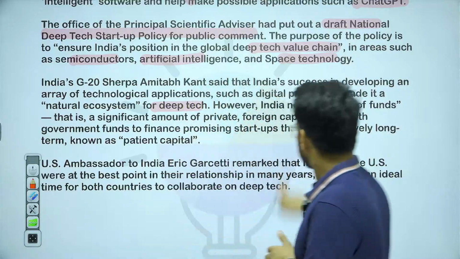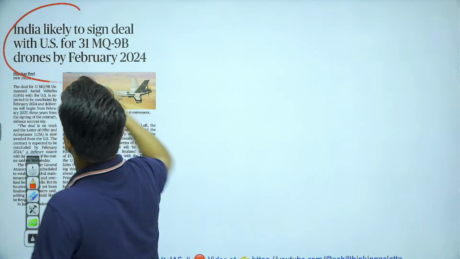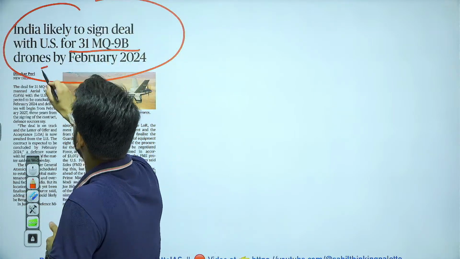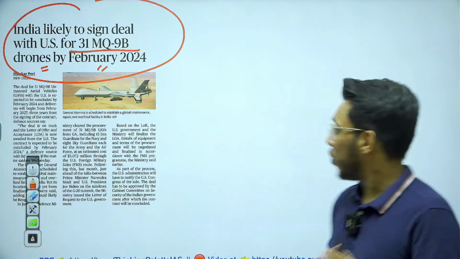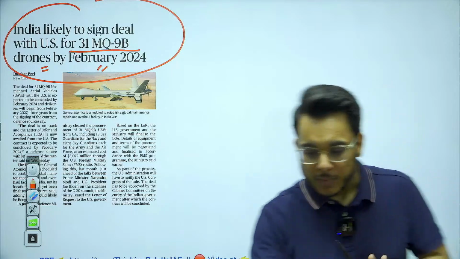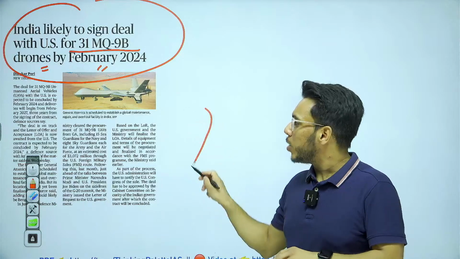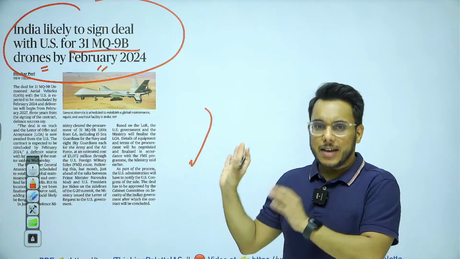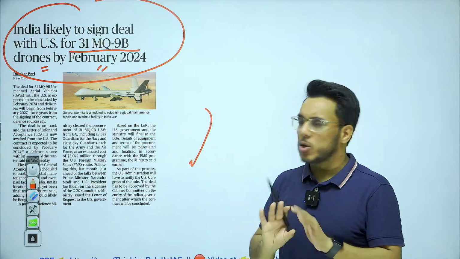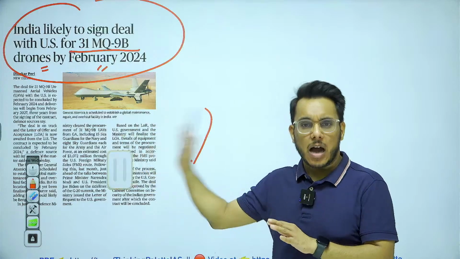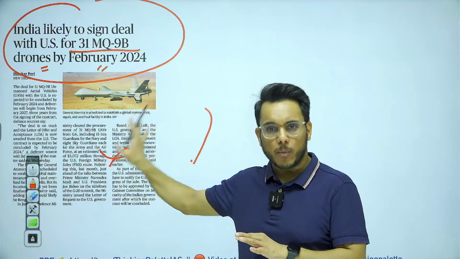Now, moving on to the next article: India likely to sign deal with USA for 31 MQ-9B drones by February 2024. Sorry, February 2024. Now, first of all, let's understand the basic background of this particular article, and then we'll go into the detail. By the way, in the notes that I have given, I have provided entire information about these MQ-9B drones, which is not provided in this article. So my advice is this: please download the synoptic notes.